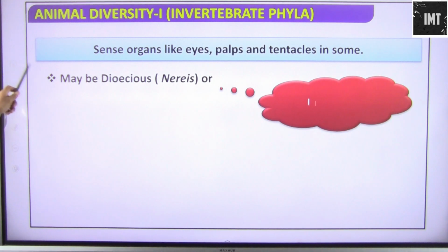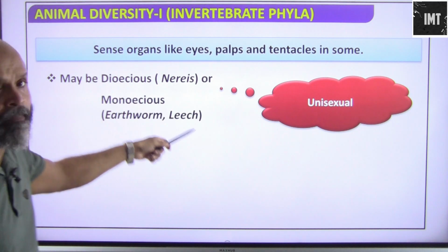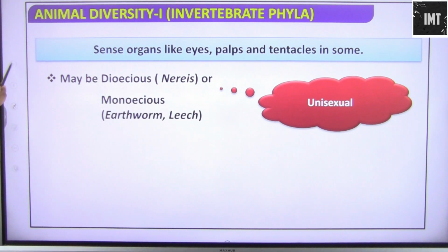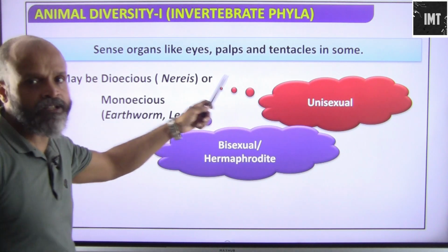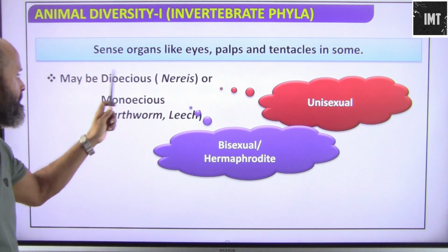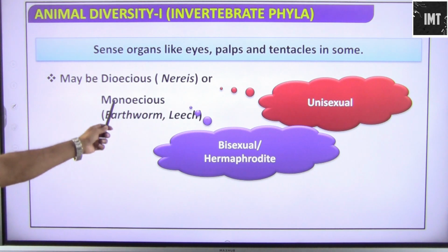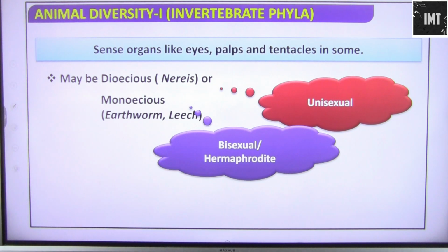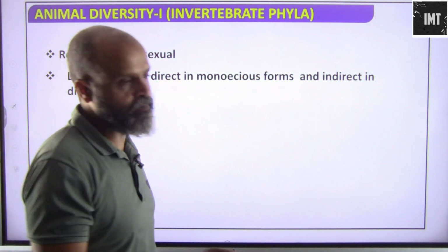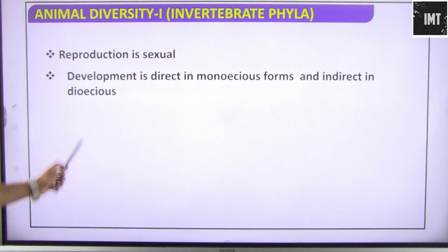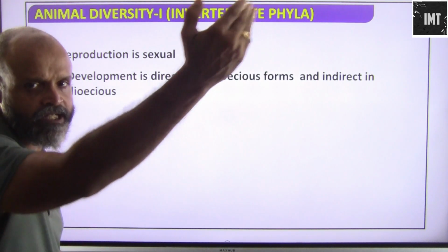They may be dioecious, that is unisexual, for example Nereis. We have to remember these examples. Or monoecious, that is earthworm and leech, which are basically bisexual or hermaphrodite, both sex organs in one organism, while in dioecious only one sex organ in one organism. Reproduction is sexual. Development is direct in monoecious, which means that it happens within the body, and indirect in dioecious, with a larval stage and pupa stage.